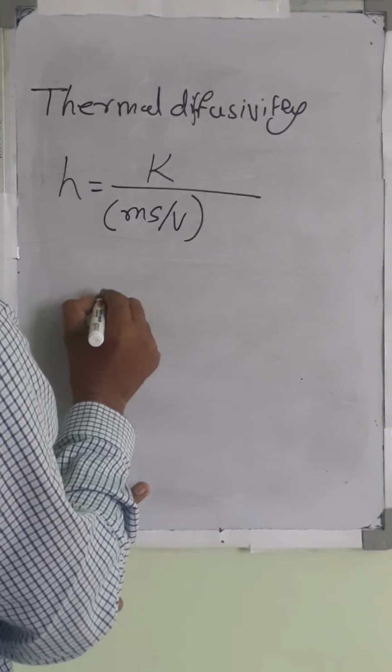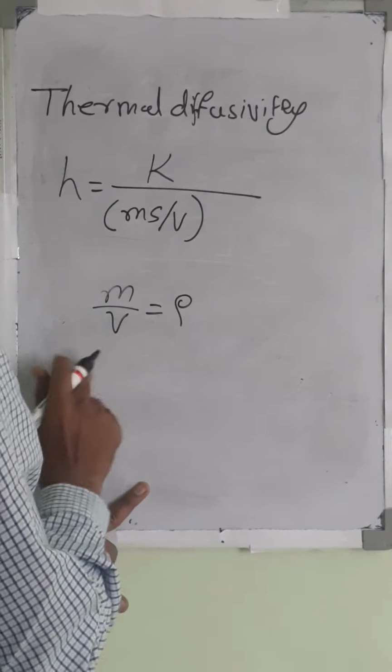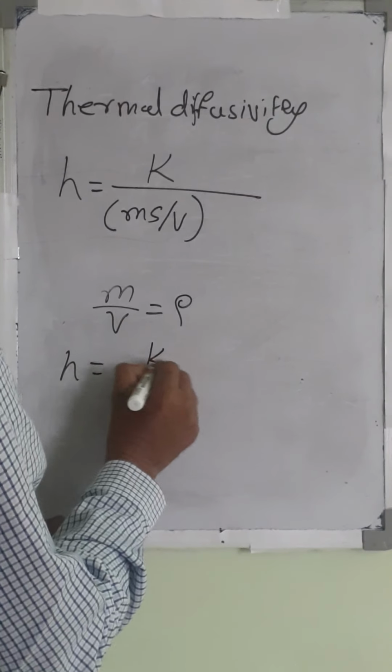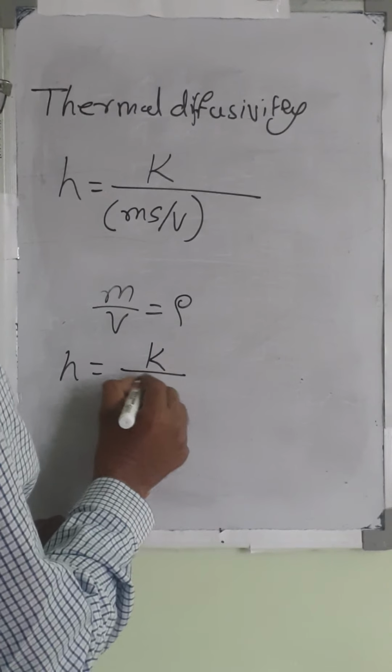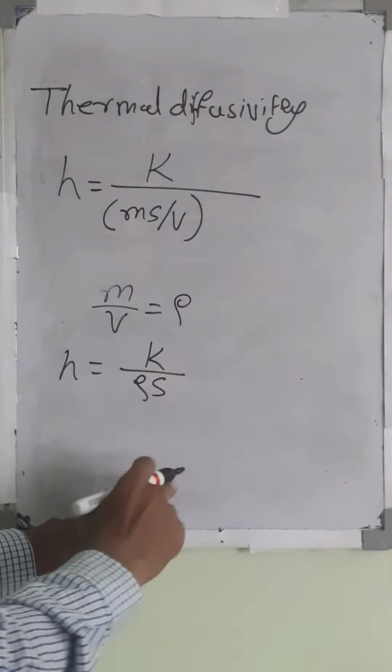Again we know that mass per unit volume is nothing but density, and it is denoted by rho. Therefore H is equal to K upon rho into specific heat. So this is nothing but the thermal diffusivity.